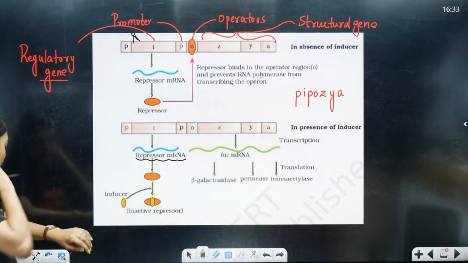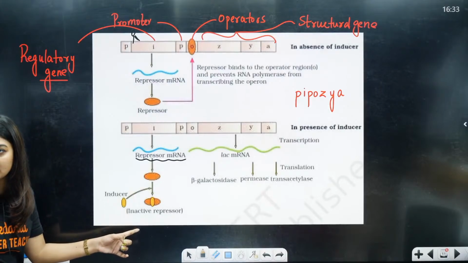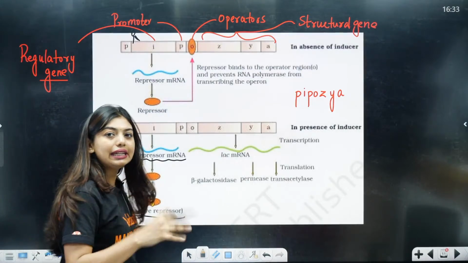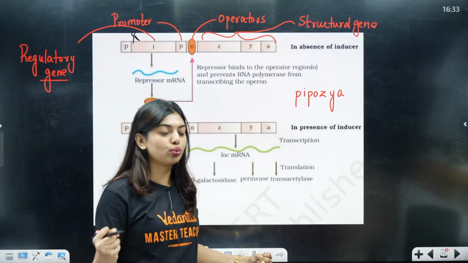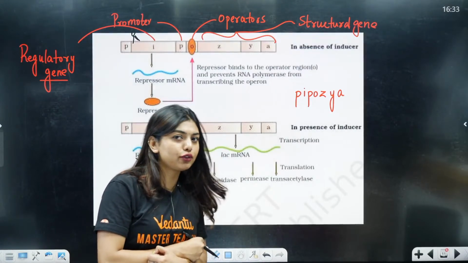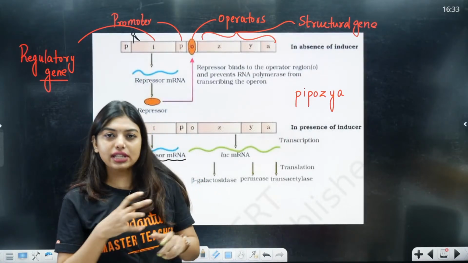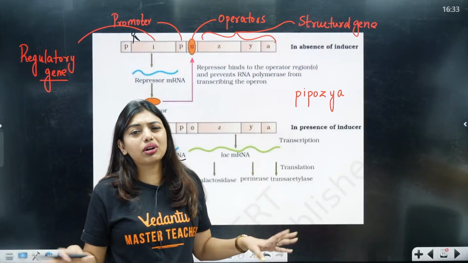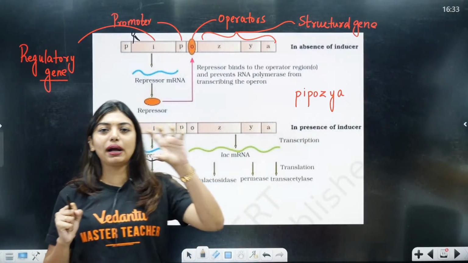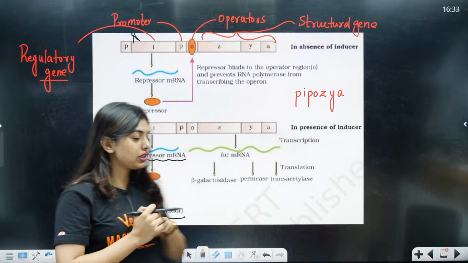So here what is happening? A stimulant is there, which is an inducer. That inducer will go and bind with the repressor and make the repressor inactive. Now imagine when a sumo wrestler comes and holds you. Will all these people be able to move? No, they will not be able to, because the sumo caught this person. So same way, it will become inactive. Same way, inducer will go and bind with the repressor and they will form a complex. That complex will make it inactive.